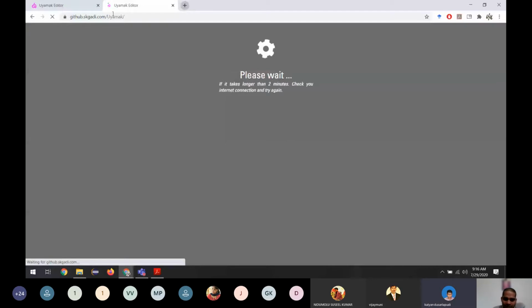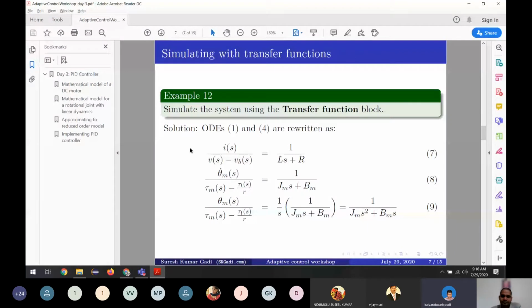For that, we can see the mathematical support. The first equation, the differential equation, if we convert it into Laplace transform, we can write it in this form. The fourth equation can be written in this way in Laplace transform. And we see here, this is current, this is angular velocity and the position.